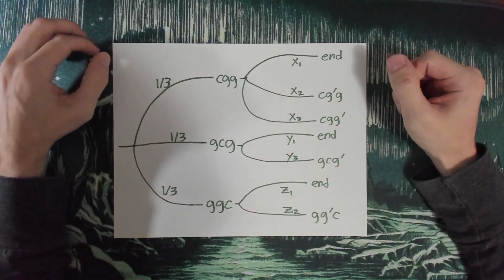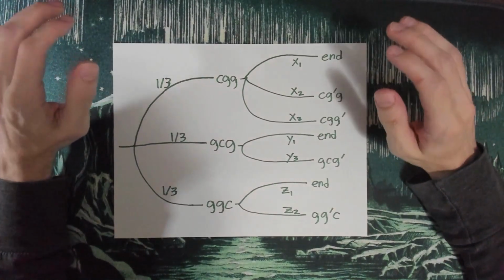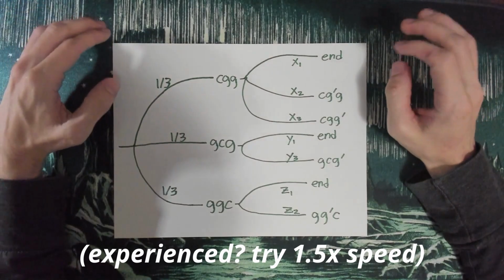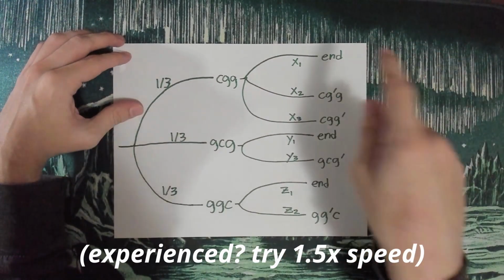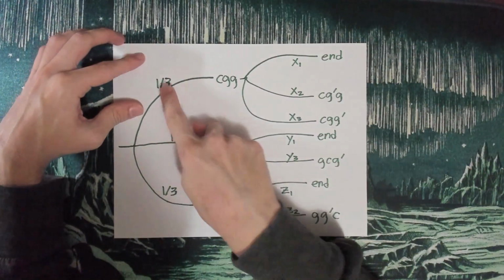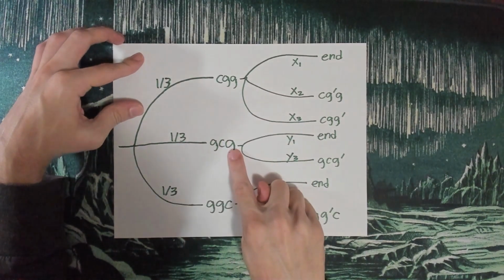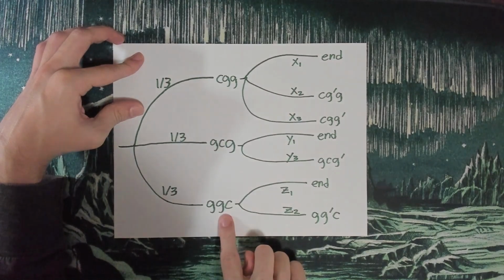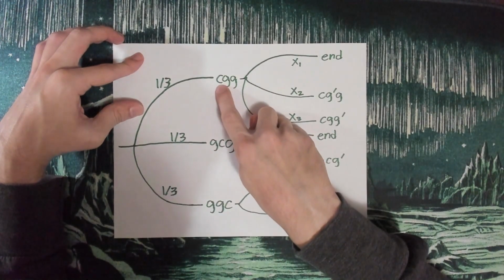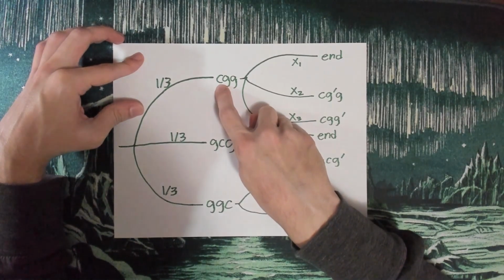Hey, what's up? Can we solve every Monty Hall problem simultaneously? Well, let's see. So here we have a 1/3 probability of starting with car goat goat, 1/3 goat car goat, 1/3 goat goat car. And we always choose the first door just for the sake of simplicity.